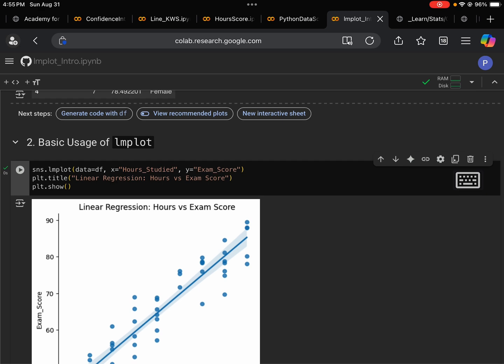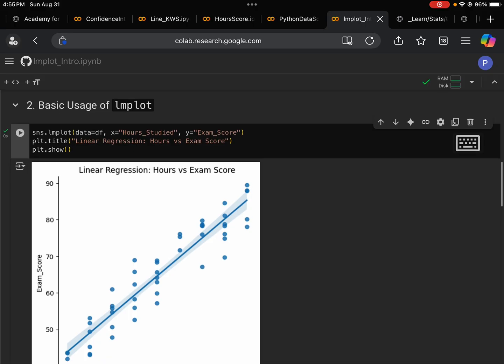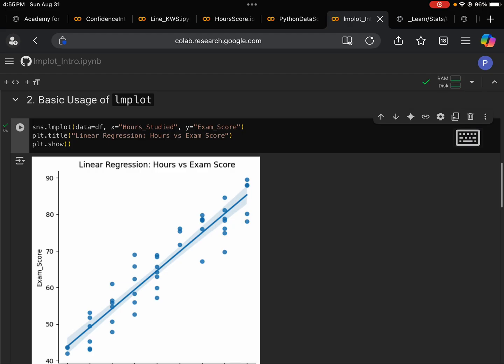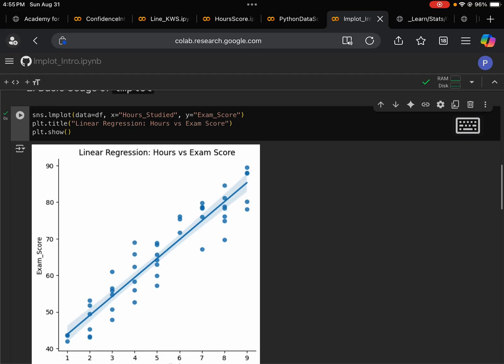We can change that later on if we are interested in other aspects of this data set. And then we can set a title. We'll say linear regression, hours versus exam score. And with show, we will display this plot.